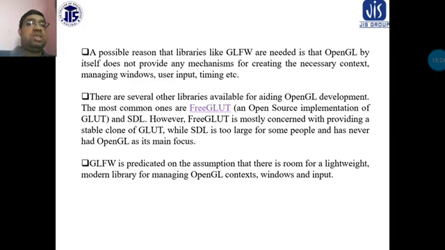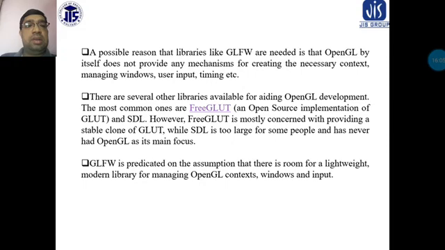GLFW is predicated on the assumption that there is room for a lightweight modern library for managing OpenGL context, windows and input. That means SDL is too large for some people and has never had OpenGL as its main focus.